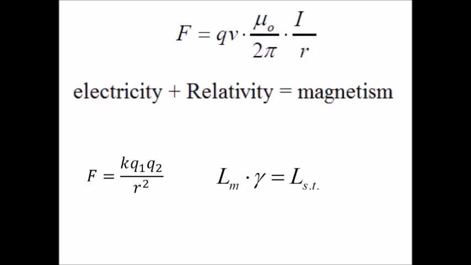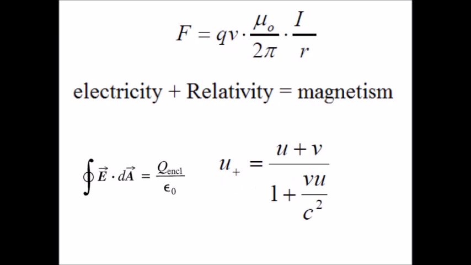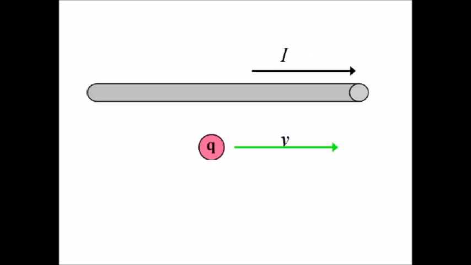With electricity and relativity. Here are two of our favorite equations from those topics. Unfortunately, these equations won't cut it. Coulomb meet Gauss, and we'll need the velocity addition formula for relativity. Yikes, more on that guy later. So let's get to it.